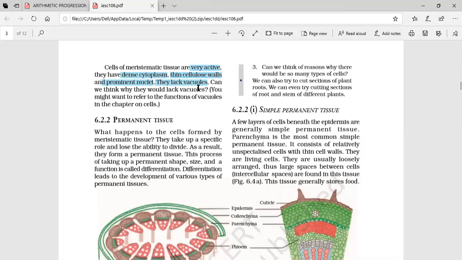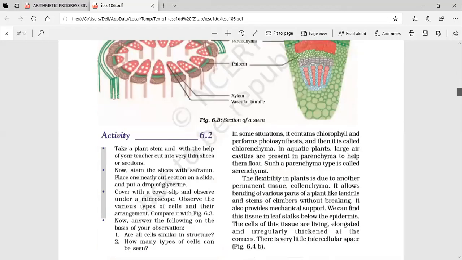Now permanent tissues. What happens to the cells formed by meristematic tissues? They take up a specific role and lose the ability to divide. After some days, they lose the ability to divide. They do not divide further. As a result, they form a permanent tissue. This process of taking up a permanent shape, size, and function is called differentiation. Differentiation leads to the development of various types of permanent tissues.